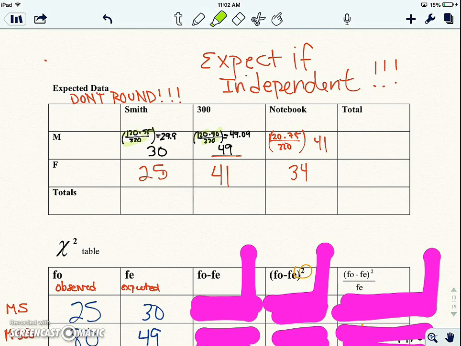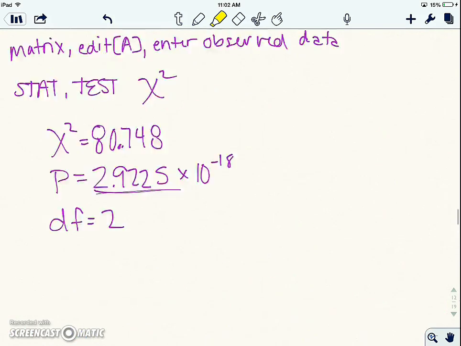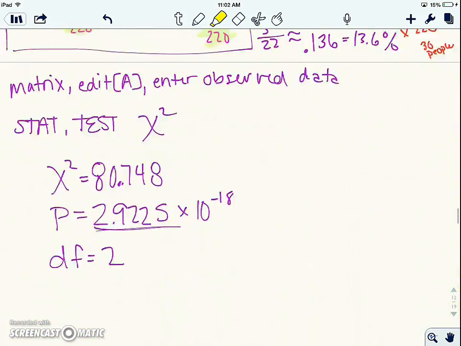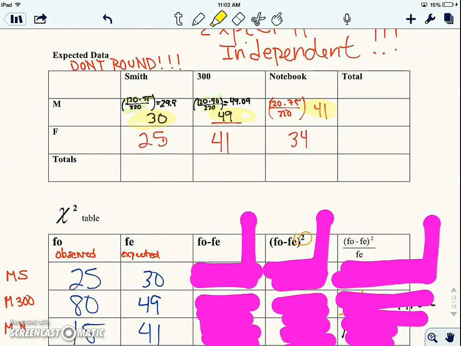We would expect, in a population just like the one we surveyed, 30 men to like Mr. and Mrs. Smith, 49 to like 300, and 41 to like The Notebook. And again, that would be out of a population of 120 men, 220 total. And so we would take these values. Okay, this is what we got, but this would be what we actually would have expected to get.